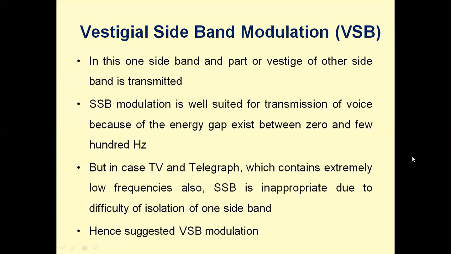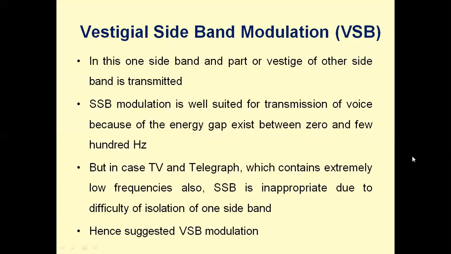So what is a vestigial sideband modulation scheme? Simply, we call it VSB modulation. In this, one sideband and a part of the other sideband is transmitted. The part of the other sideband, we call it the vestige of the other sideband. So we are transmitting one sideband and a part of the other sideband in VSB modulation.